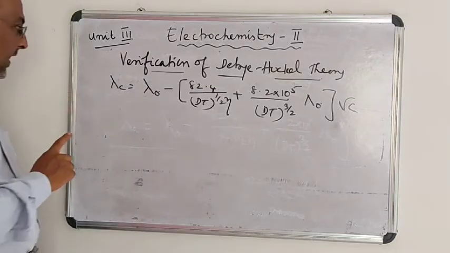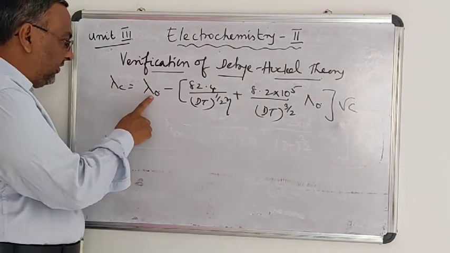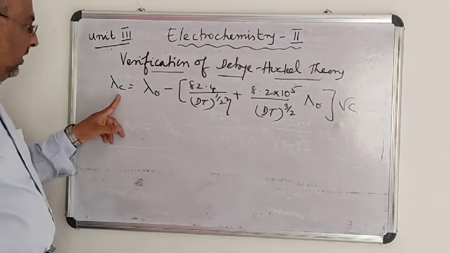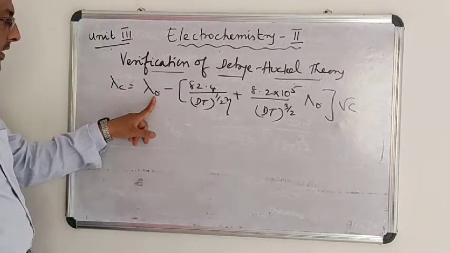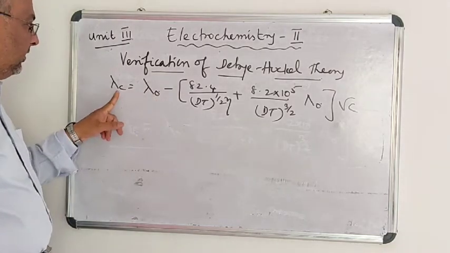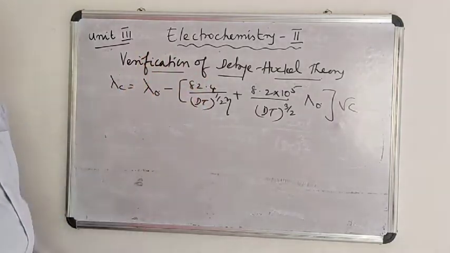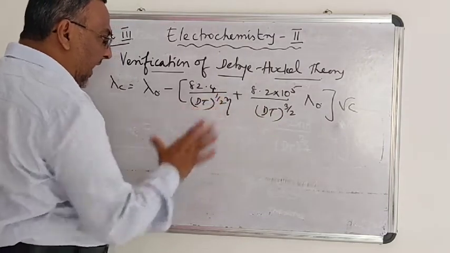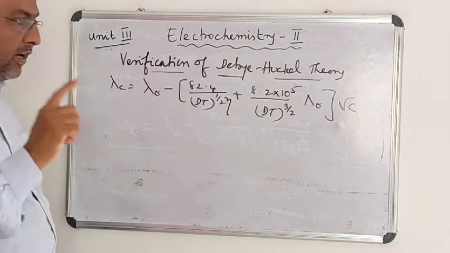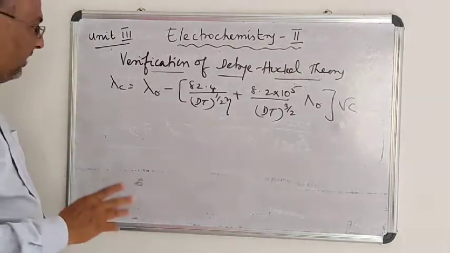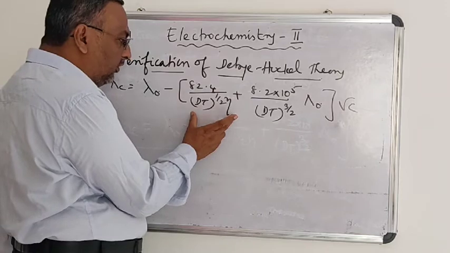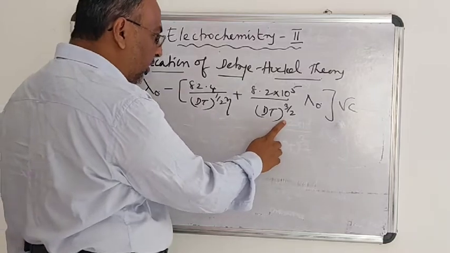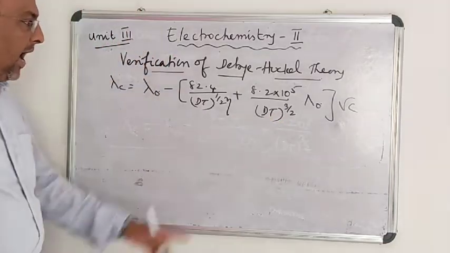an explanation of why this lambda C value is lesser than lambda 0, that is, the equivalent conductance at a given concentration compared to the equivalent conductance at infinite dilution. The difference between these two values is explained by Debye-Huckel theory. See, the two terms in the square bracket show the magnitude of the electrophoretic effect and the asymmetric effect. The first term gives the measure of the electrophoretic effect, and the second gives a measure of the asymmetric effect.